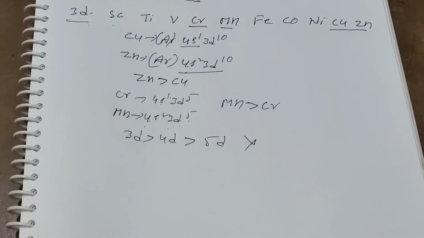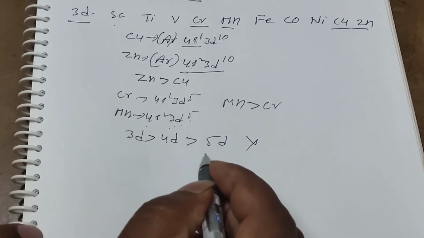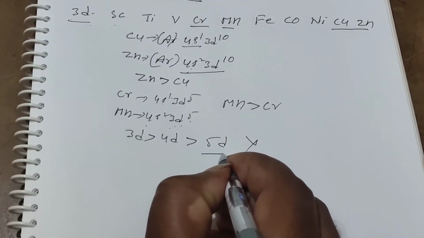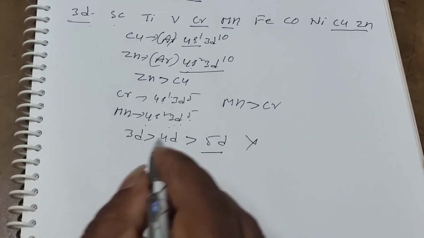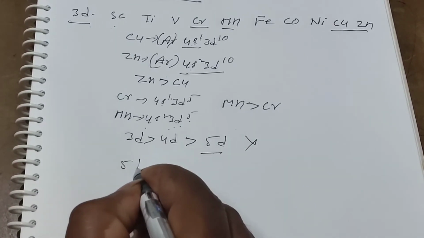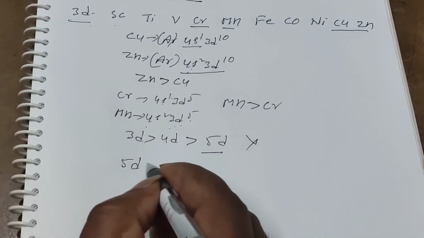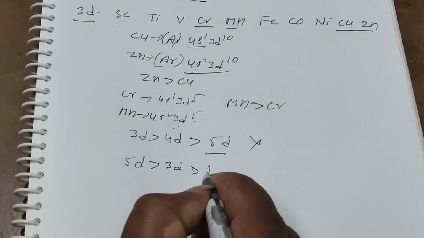Why? Because in the fifth period, in the 5d series, they have the lanthanoids, there is the lanthanoid contraction. That's why the 5d series elements have the highest ionization energy value, then the 3d series, then the 4d series.